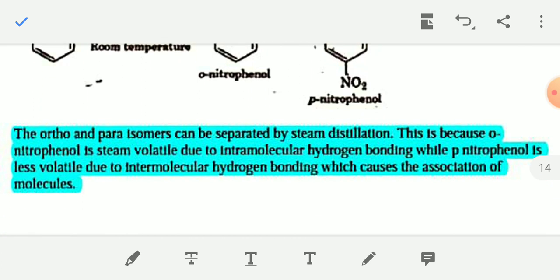The orthonitrophenol and paranitrophenol can be separated by steam distillation, because orthonitrophenol is steam volatile due to intramolecular hydrogen bonding, while paranitrophenol is less volatile due to intermolecular hydrogen bonding, which causes association of paranitrophenol molecules.